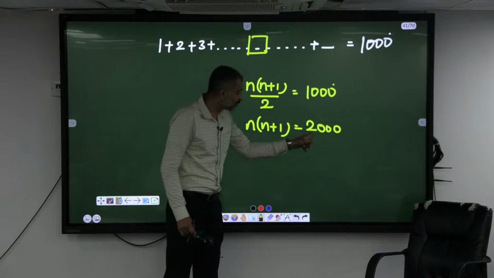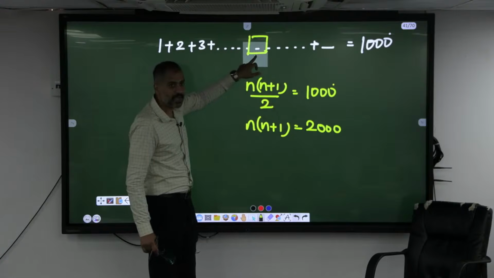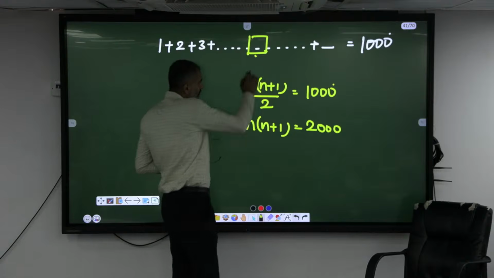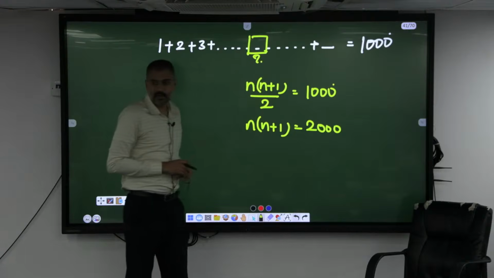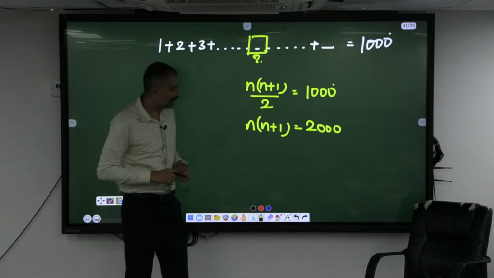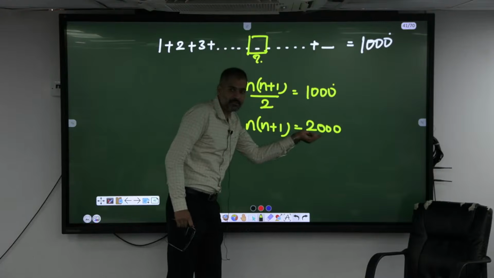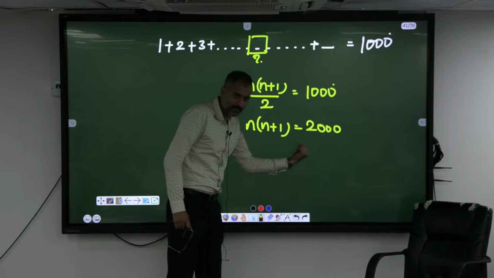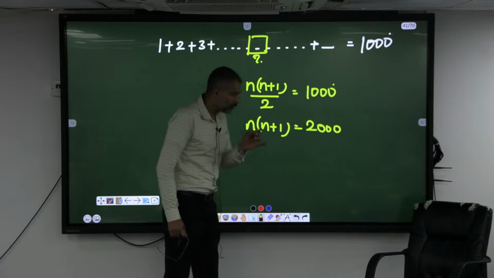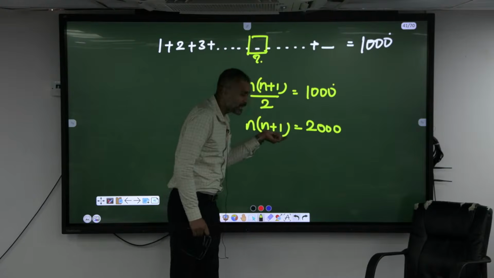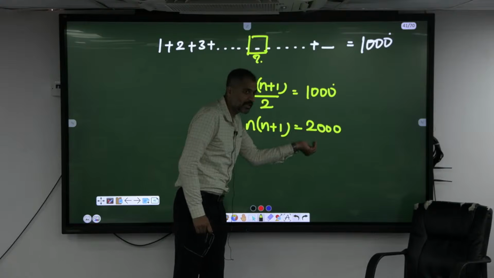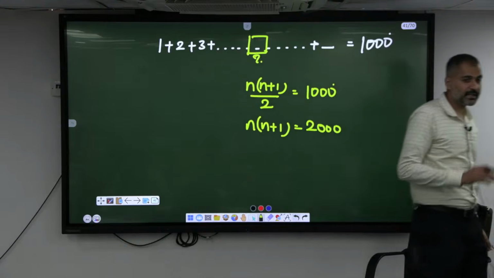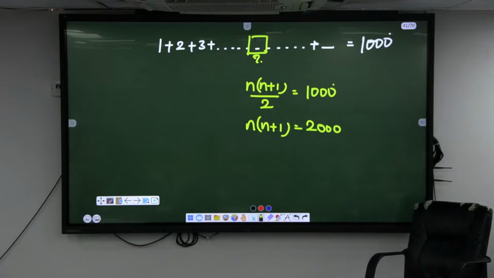Why am I getting 2000? Because I have made a mistake here. I have added one of the page numbers twice. What is that page number? If I add it correctly, then I should get close to 2000, which is less than 2000. 2000 is an error, right? It should not be this much, it should be less than that. Now give me the product of two natural numbers which has to be close to 2000 but lesser than 2000. Give me the n value. It has to be close to 2000 but lesser than 2000.